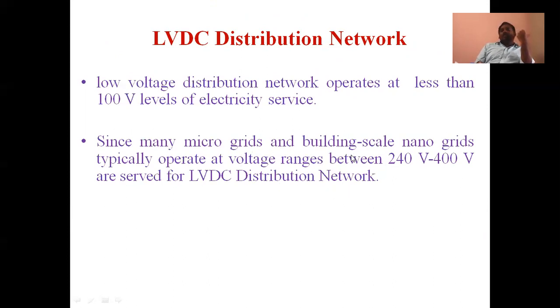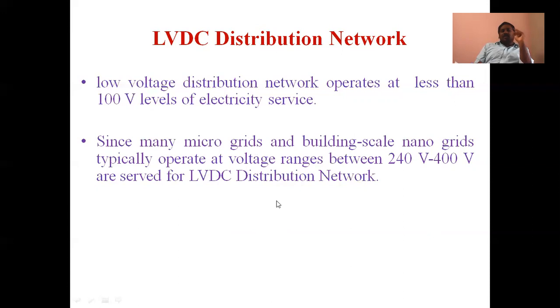Microgrids or nanogrids are from smaller solar systems and wind power generating systems and some tidal energy systems. So these small scale power generations are helpful to serve LVDC distribution network. Those grid ranges are between 240 volts to 400 volts.